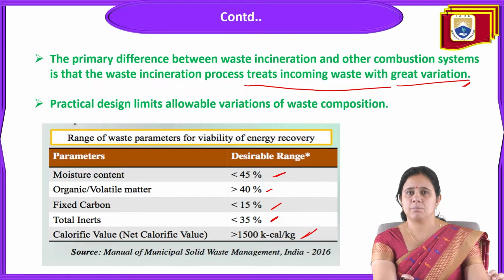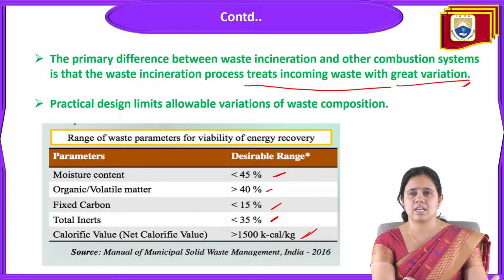So these are the perfect parameters, the perfect range that could be viable for energy recovery from this waste to energy plant. In this plant, MSW is used as a fuel to produce steam. That steam is going to produce the electricity. And these are some practical designs; this design will allow variation of waste composition.